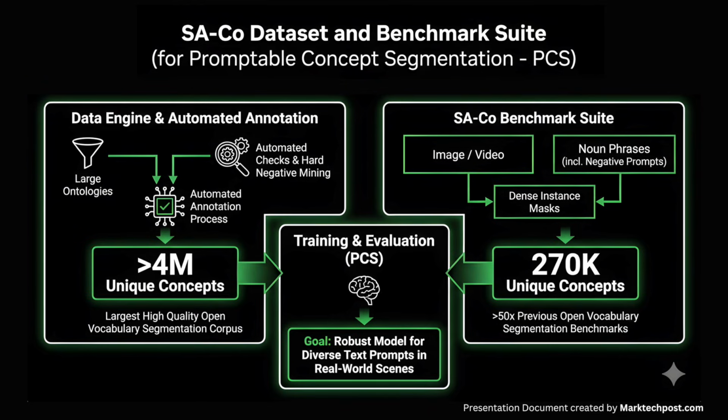The engine combines large ontologies with automated checks and supports hard negative mining. For example, phrases that are visually similar but semantically distinct. This scale is essential for learning a model that can respond robustly to diverse text prompts in real-world scenes.